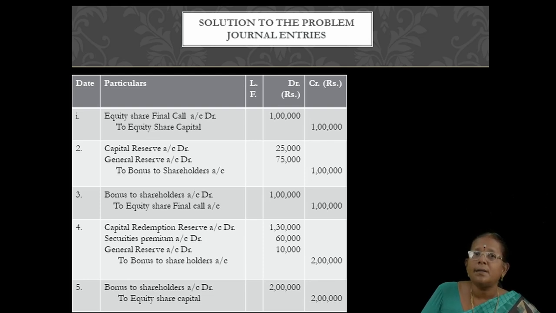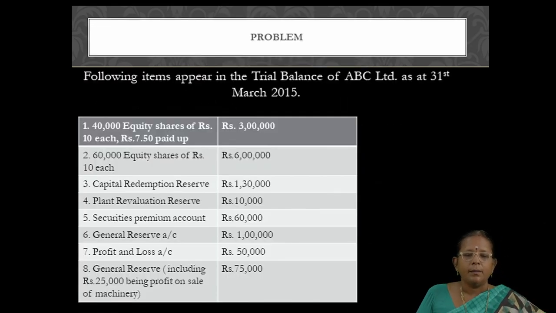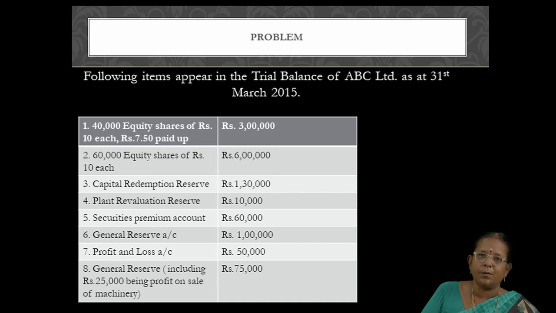Okay, what are the reserves that can be used or utilized for converting partly paid up into fully paid up? See the problem. There are capital redemption reserve. It cannot be used for conversion. Second, plant revaluation reserve. It cannot be utilized for conversion or for issuing fully paid bonus shares.